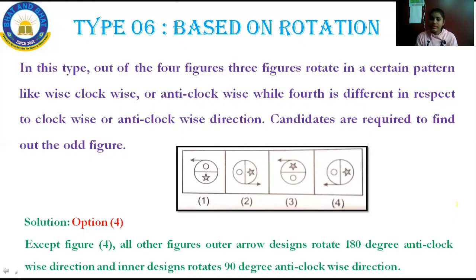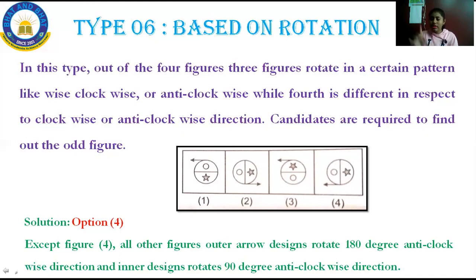180 degrees is anti-clockwise. The inner design rotates 90 degrees, that is clockwise. Okay, 90 degrees we'll call clockwise, 180 degrees we'll call anti-clockwise. See, again I'll tell you, you should look at the arrow. Arrow design. The first one is moving in the clockwise direction. Look at the arrow. It is moving in the clockwise direction. Come to option 2. Look at the arrow. It is also moving in the clockwise direction.